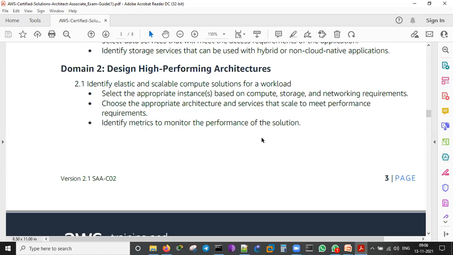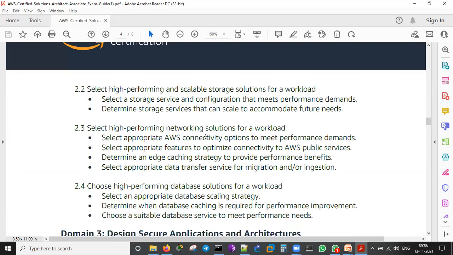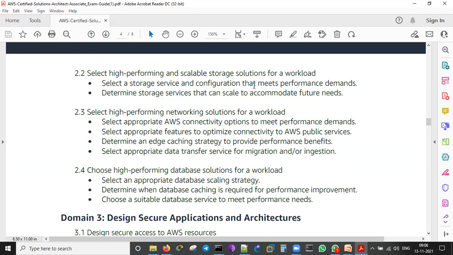Design a high performing architecture: identify elastic and scalable compute solutions for the workload, compute, storage, and networking requirements, and meet the performance requirements and other things which we see. High performing scalable solutions for the workload. Maybe this is very theoretical, but we will be seeing 100% practicals on that, labs on the AWS cloud itself.